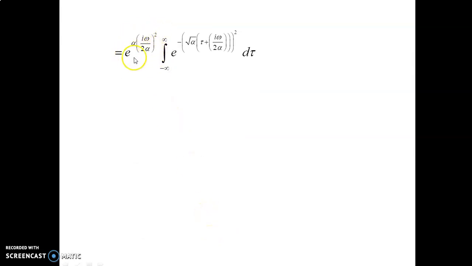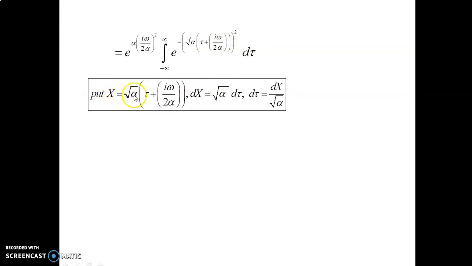Now take this constant term outside, since only tau is the variable here. So the integral from minus infinity to plus infinity of e power minus root alpha into tau plus I omega divided by 2 alpha the whole square into d tau.